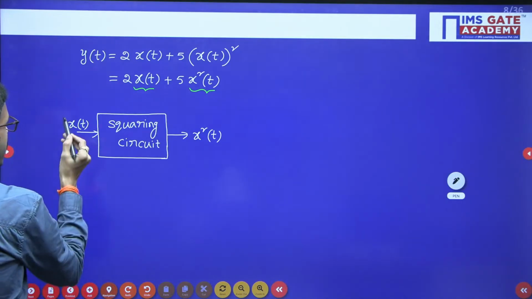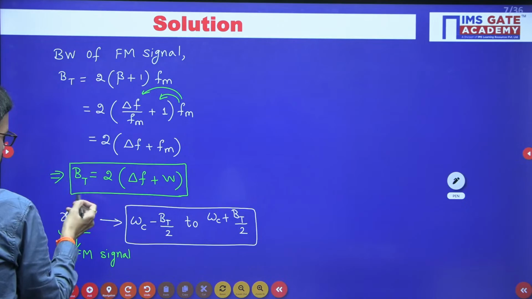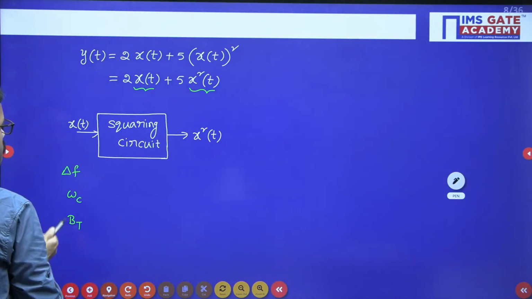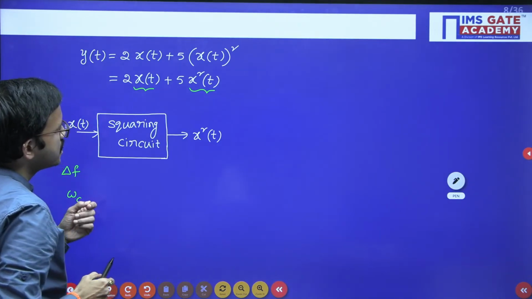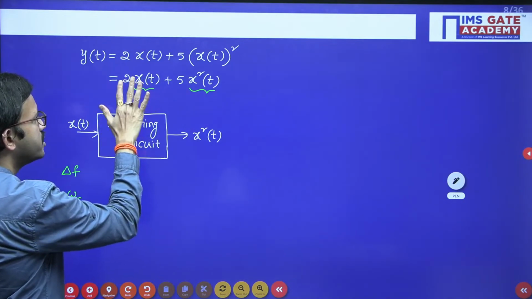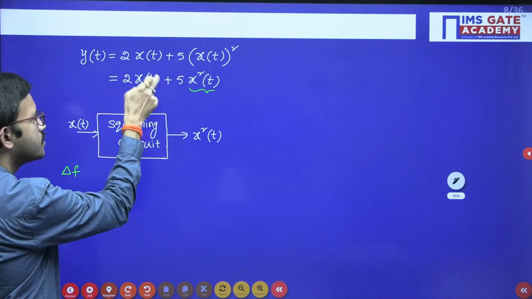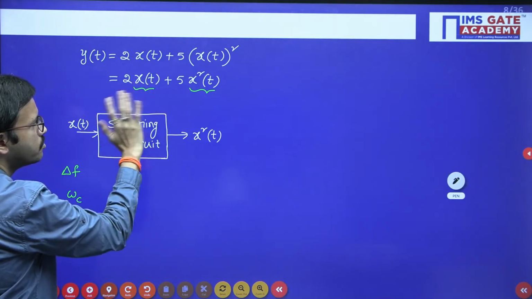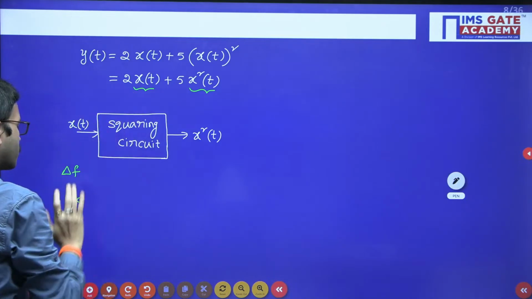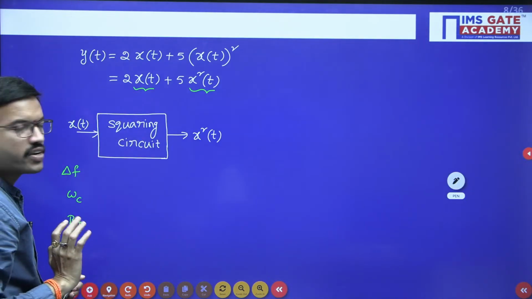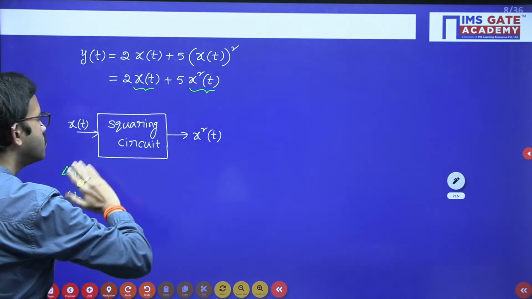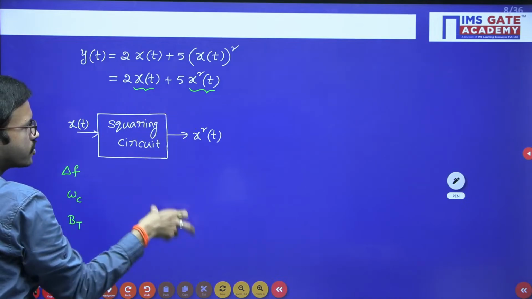We have calculated just now the bandwidth bt. Whenever you pass any FM signal through a non-linear device, for the timing, here regarding that non-linear device, they have given the relation like this. Regarding this linear part, there won't be any modification. Whatever delta f you have, same thing. Whatever omega c you have, same thing. Whatever bandwidth you have, same thing. Regarding x square of t, how the difference will come, that we are focusing on now.